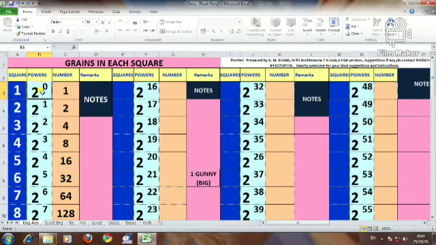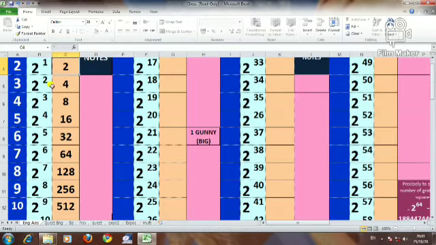Now look here, the powers are given here. The first square's power is 2 raised to 0. 2 raised to 0 is equal to 1. If the power of any number is 0, the result will be 1. Now 2 raised to 1 is equal to 2 itself.